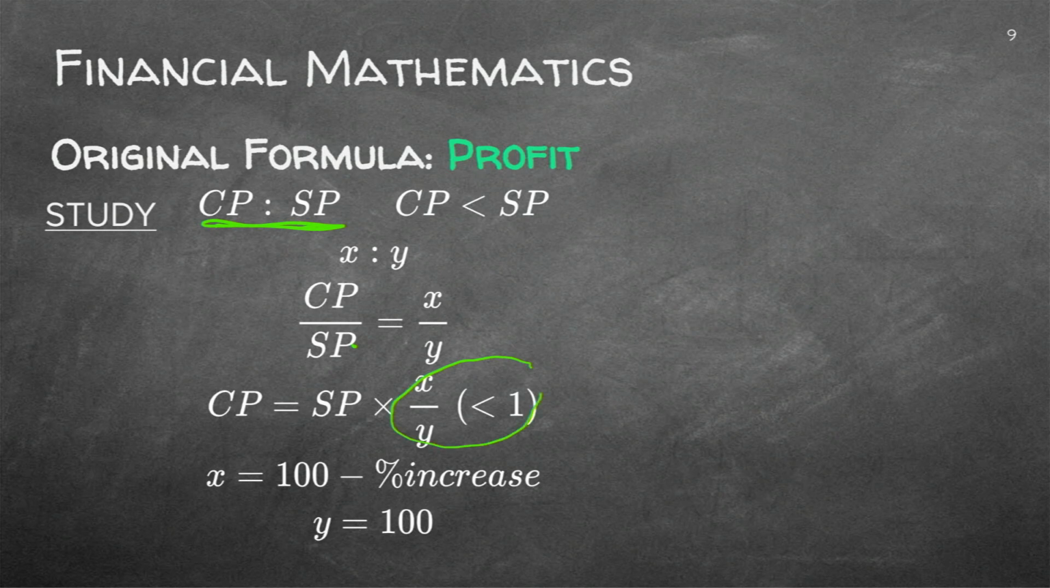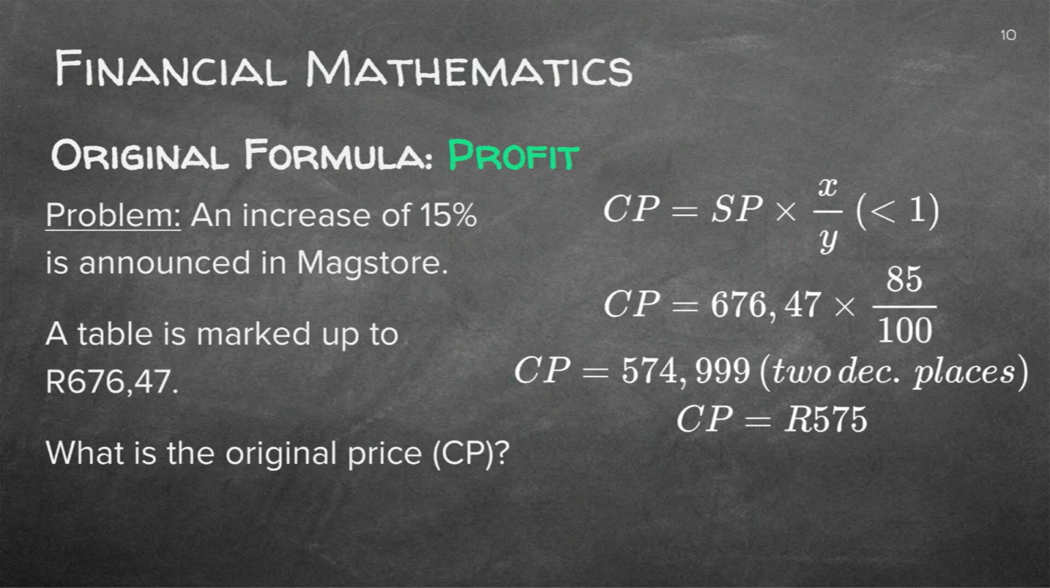Here you can see that the fraction must be less than 1. Why? Because the cost price is less than the selling price. X will be 100 minus your percentage increase, and Y will be 100. So let's look at this example. We have an increase of 15% in Max Store. A table is marked up to 676 Rand, 47 cent. What is the original price?